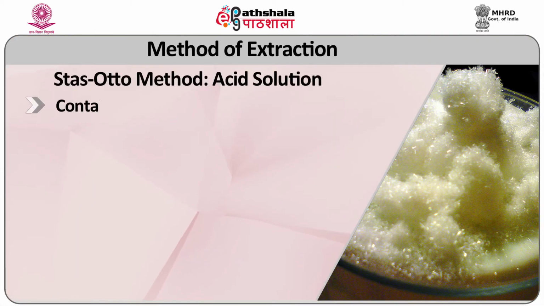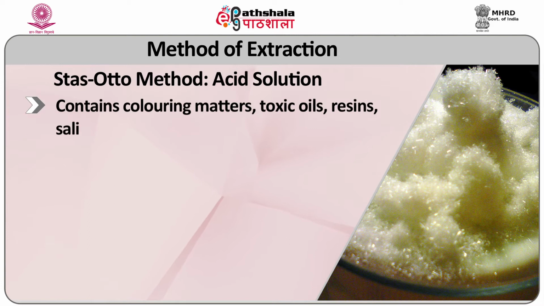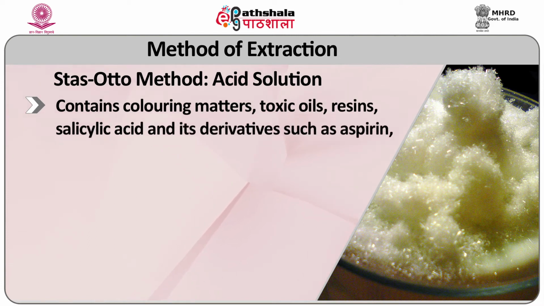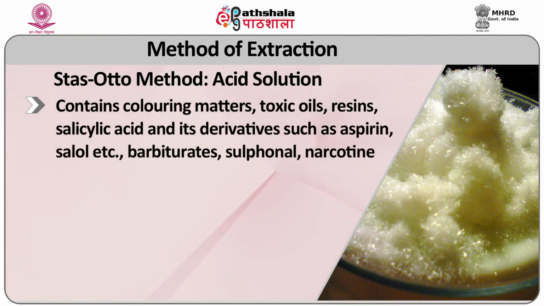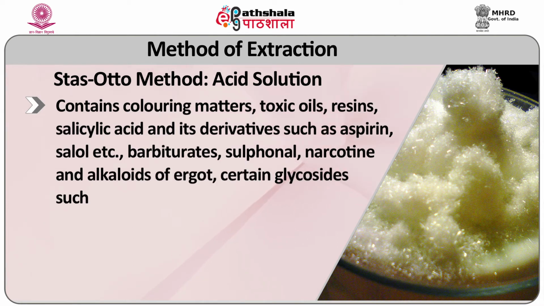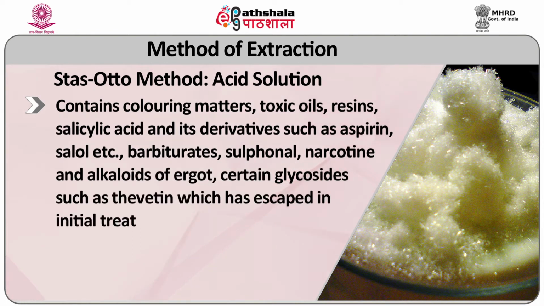The residue is dissolved in about 50 ml of water acidified with dilute sulfuric acid and filtered after about an hour. The poisons thus come into the aqueous layer, which is transferred to a separating funnel and extracted with about 25 ml of ether, chloroform, etc. The acid solution contains coloring matters, toxic oils, resins, salicylic acid and its derivatives such as aspirin, barbiturates, sulfonal, narcotics, narcotine and alkaloids of ergot, and certain glycosides such as thevetin, which have escaped the initial treatment for purification.